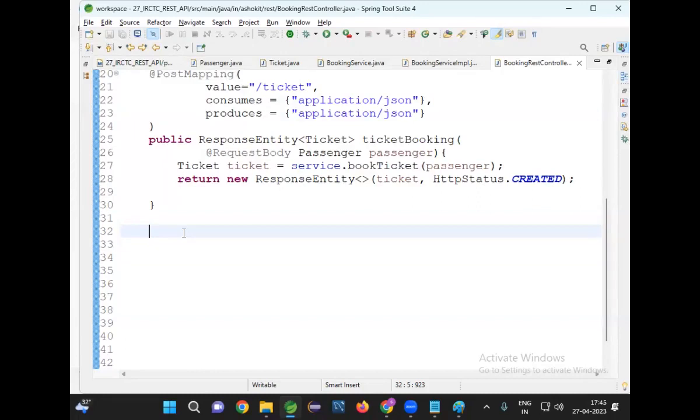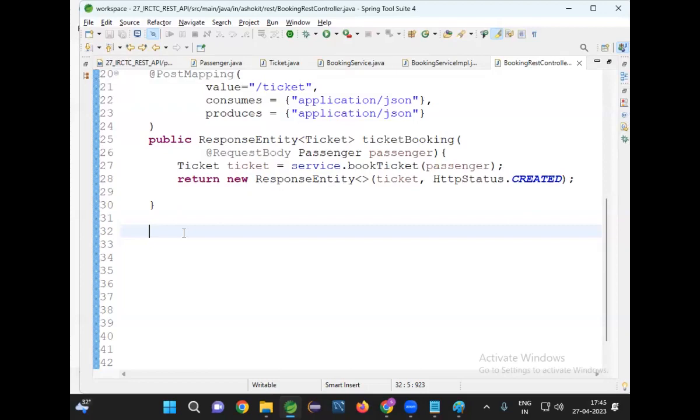Can they pass a ticket number in the body? No, body will not be available. Then how they should pass the ticket number? In the URL, either query parameter or path parameter. With the ticket number, how many records will be available? One record. So path param or query param? Path param. I need ticket number as a path parameter. You give me ticket number, I will check it. If I have the ticket with that number, I will give you the ticket data. Like that, we need to develop a method.